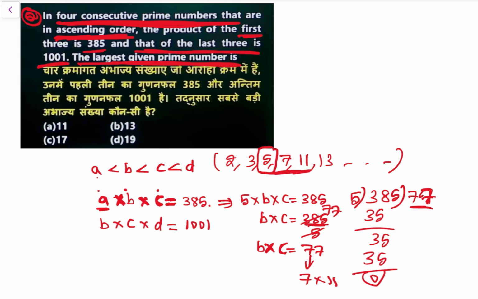अब देखो consecutive prime numbers आ रहा है, so B is 7. So we got A is equal to 5, B is equal to 7 and C is equal to 11, right.